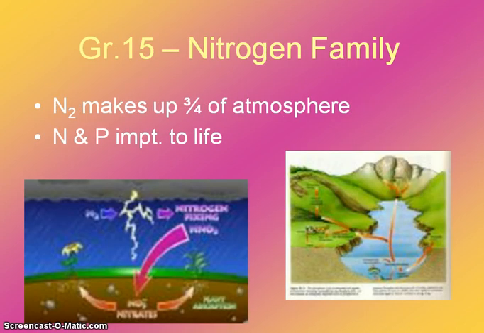The nitrogen family is group 15, and obviously you know that nitrogen makes up the majority of the atmosphere, and nitrogen and phosphorus are also key ingredients to living organisms. This group has 5 valence electrons. They're the 5th main group, so they have 5 valence electrons. So they are going to try to gain 3 more electrons in order to achieve an octet. So they would have a 3- charge.